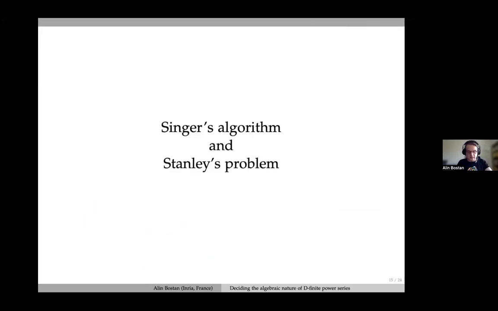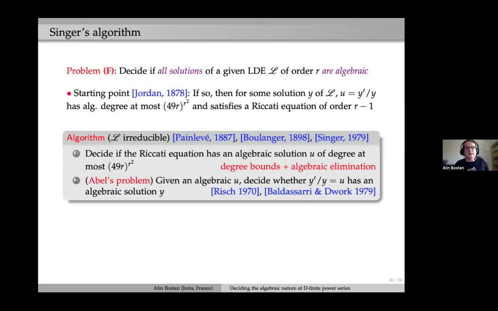Okay, so let me, in the remaining part, mention a bit of technical things. First, there is an algorithm by Singer from 1979 that solves Fuchs's problem. This problem says, once again, that we want to decide, given a linear differential equation with polynomial coefficients over the rationals, if all solutions are algebraic. It's not exactly our problem, but it's, of course, something in the same orbit.